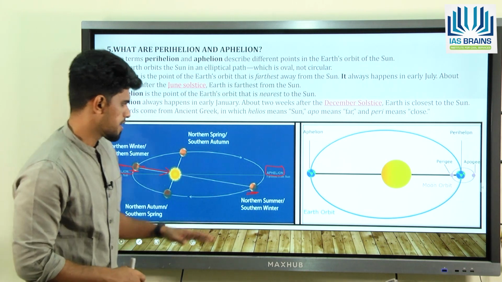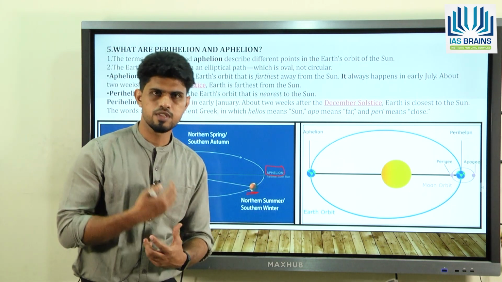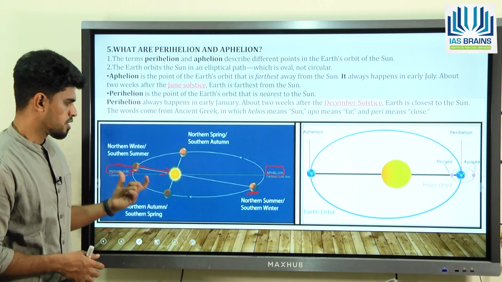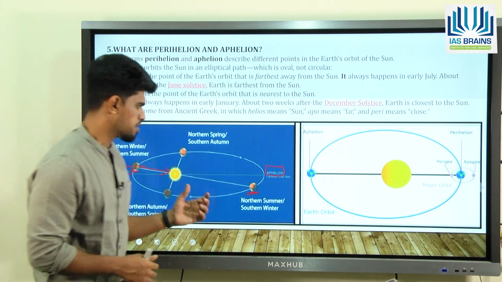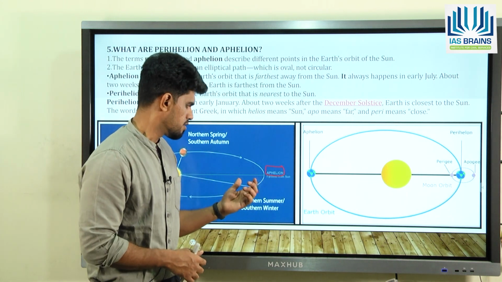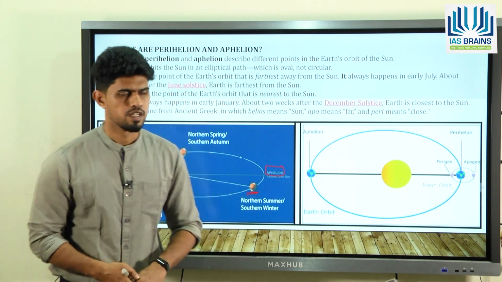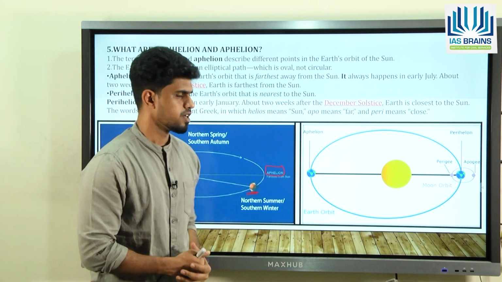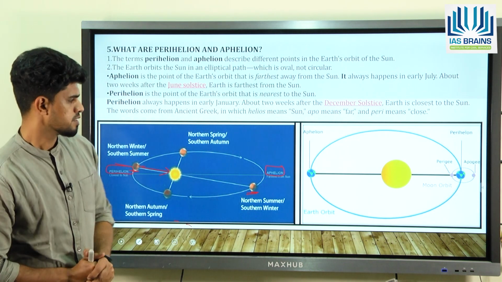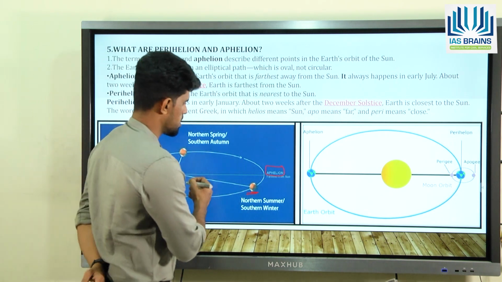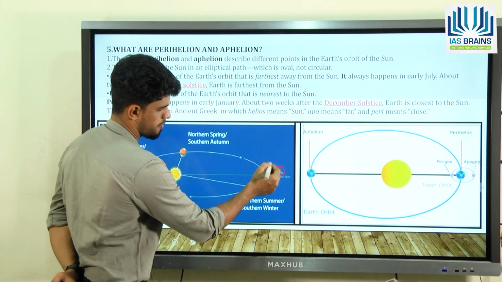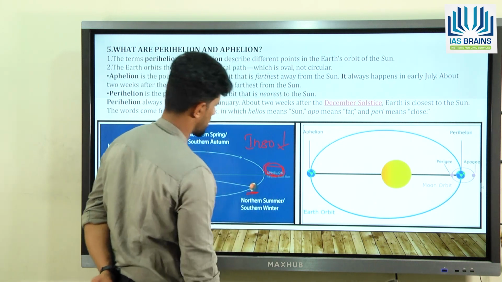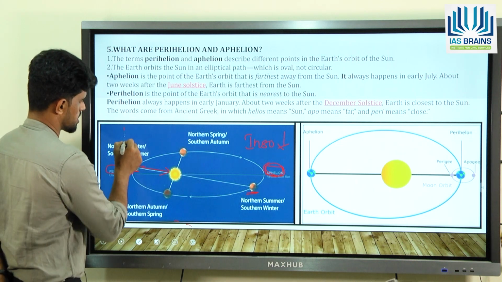Now you can observe that if the earth is closer to the sun, it would ultimately result in absorption of more insolation. If it is away from the sun, it would lead to a lesser amount of insolation, right? The same thing happens in the aphelion and perihelion, and that's why we have this differentiation. That means if the earth is away from the sun during aphelion, the insolation will be less, okay, and during the perihelion the insolation will be high.